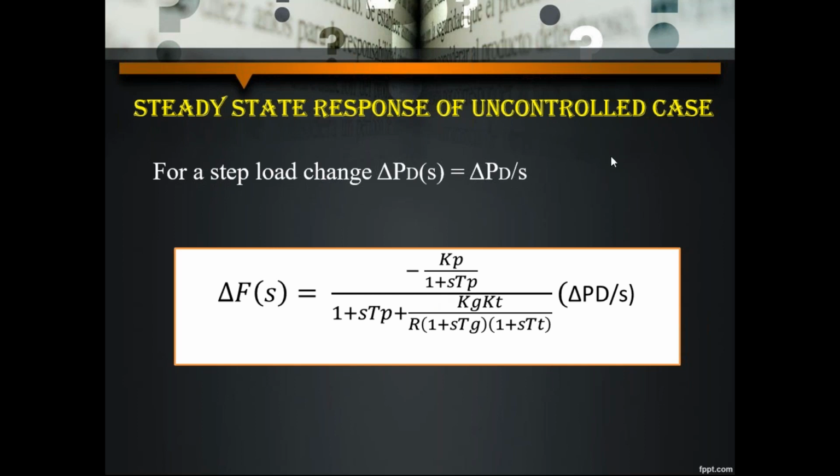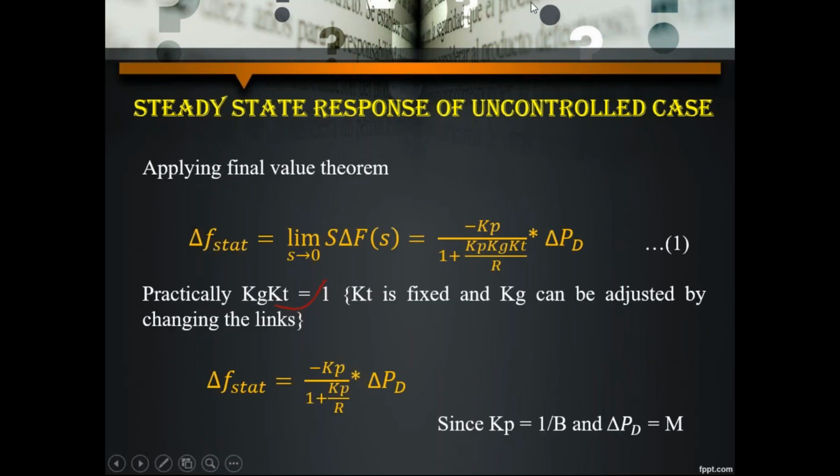So now we are applying the final value theorem to this equation. Okay, now let me see what you will get when you are applying the final value theorem. So this is the formula. Just note on this final. So this is important. Just listen here. If you find the final value theorem, the limit should be s tends to 0. If it is initial value theorem, you will get s tends to infinity. So that is the difference for final value as well as initial value.